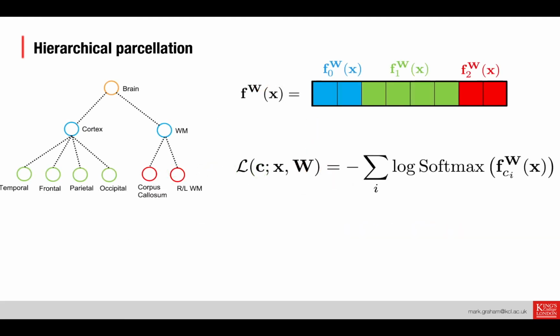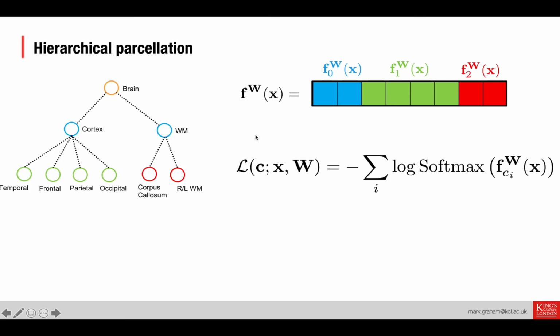So our hierarchical model does just that. Our logits now, we have one value for every node in the tree, and we take the softmax over sets of siblings, so a softmax here, a softmax here, to produce these conditional probabilities, enforcing that the conditional probabilities at each branch sum to 1.